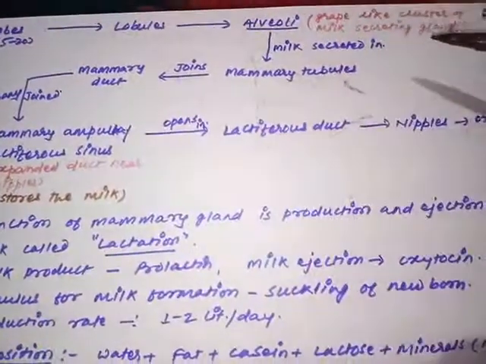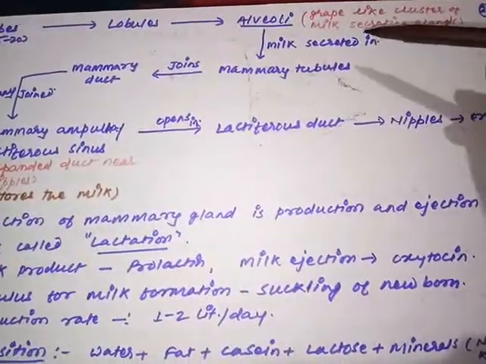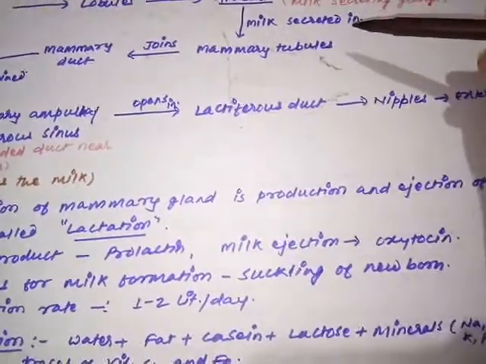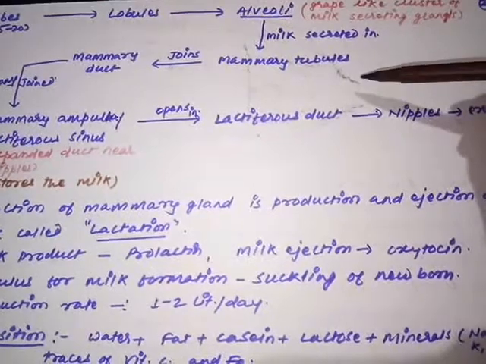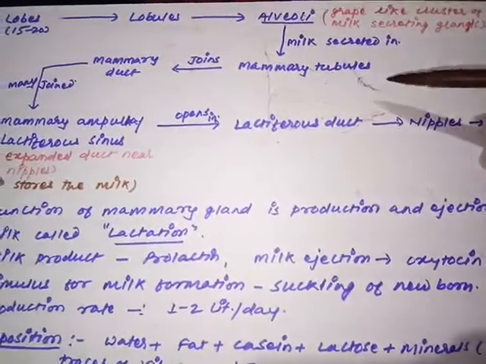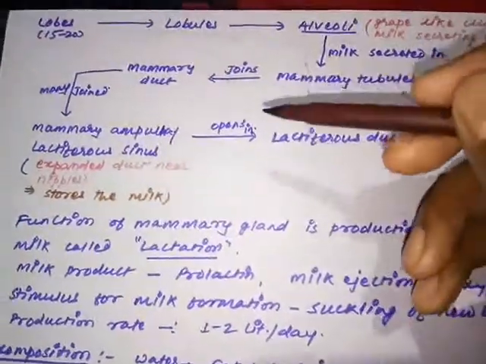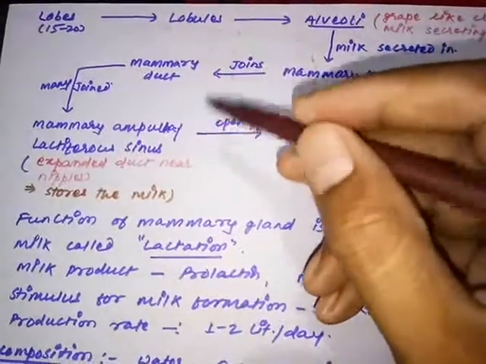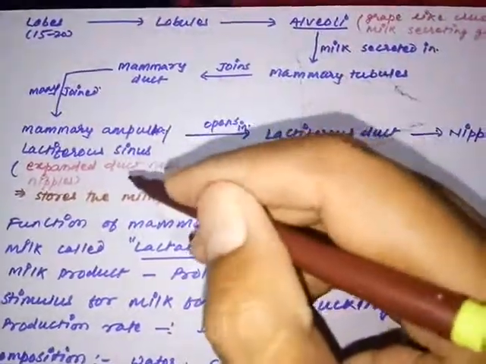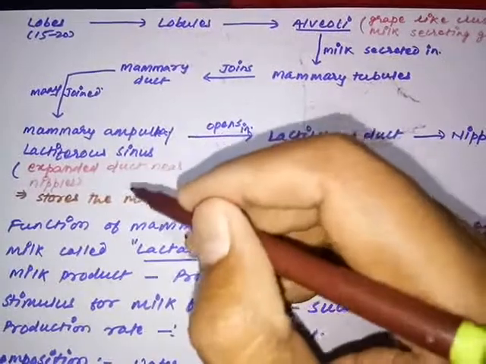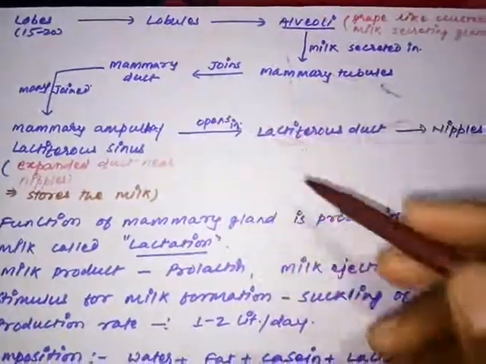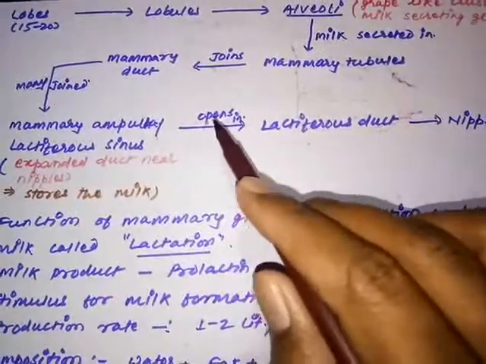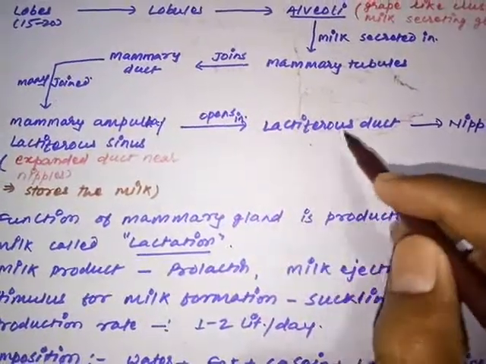The lobules will have some grape-like bunching of the cells, that are called alveoli, which are the actual milk secreting cells. These milk secreting cells will discharge the milk into fine tubular structures called mammary tubules. These mammary tubules join to form a duct called the mammary duct. The mammary duct reaches near the nipples and expands to form the mammary ampulla, which stores the milk for a short time. At the time of discharging, each mammary ampulla opens into the lactiferous duct.